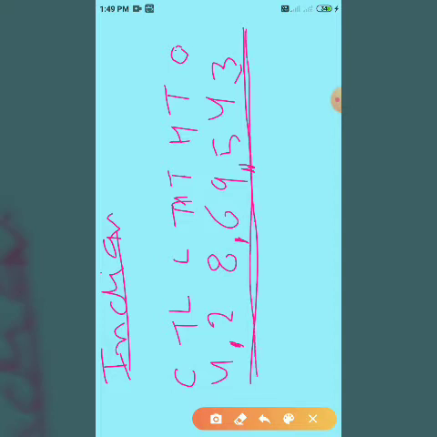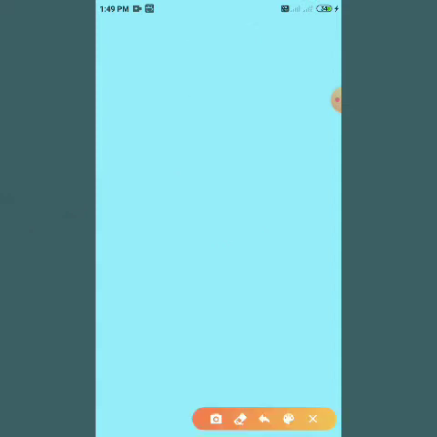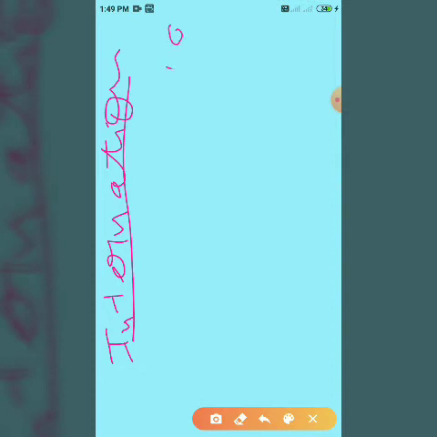In the Indian place value system there is lakh, 10 lakh, crore, but in the international place value system there is no space for lakh, 10 lakh and crore. So what is the international place value system? This is clear, the Indian place value system. Now the international place value system: ones, tens, hundreds, thousand, 10,000.